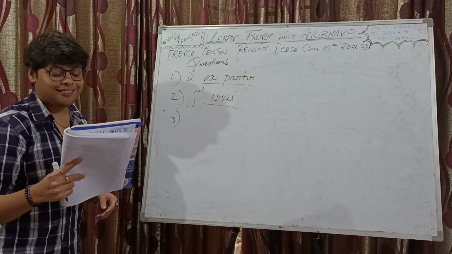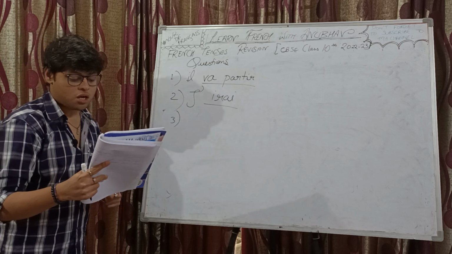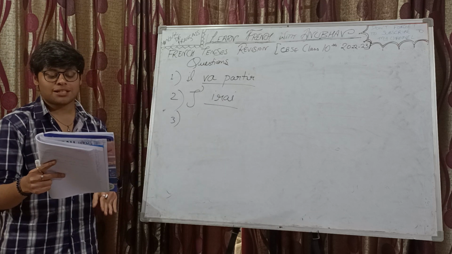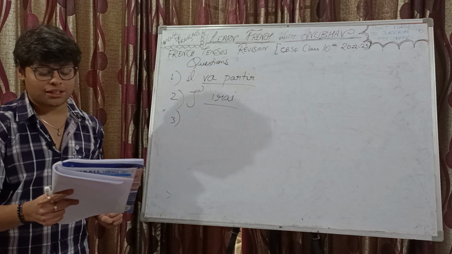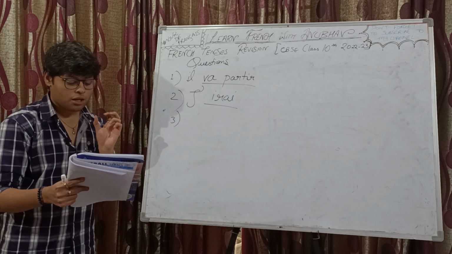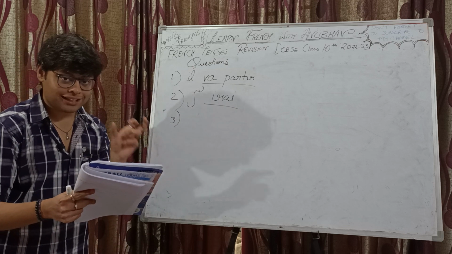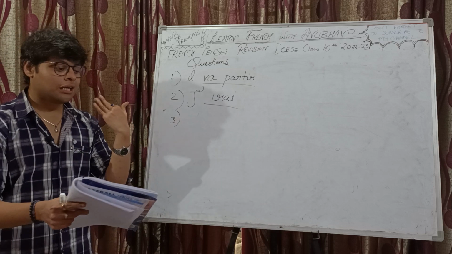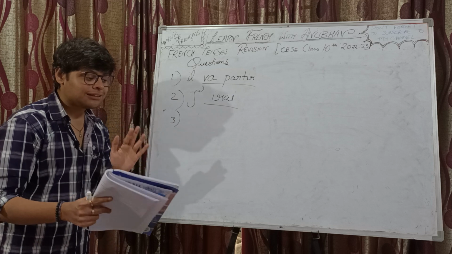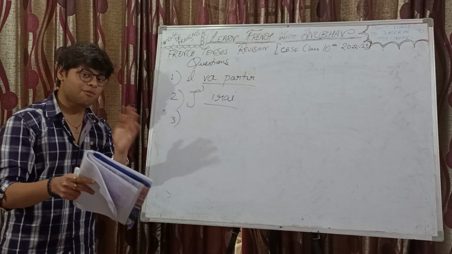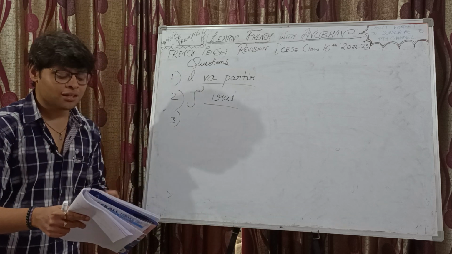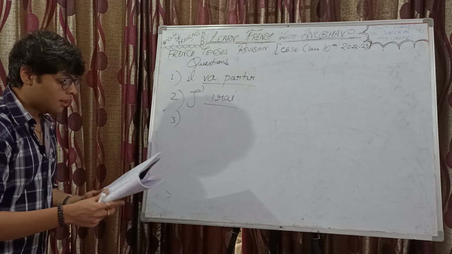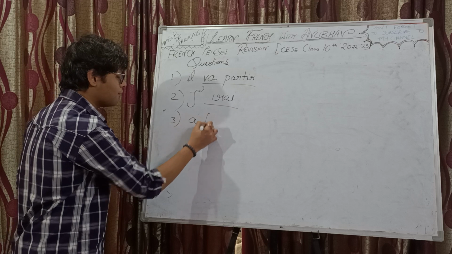Third one, we have: avant-hier, elle dash un gâteau au chocolat. Faire is the verb. So day before yesterday, she made a chocolate cake. Faire is the verb, and avant-hier is the indicator here, day before yesterday. Now day before yesterday is not recent past, and it's not a very old thing either. It's just day before yesterday, a single time event. So for that, we are going to use passé composé.